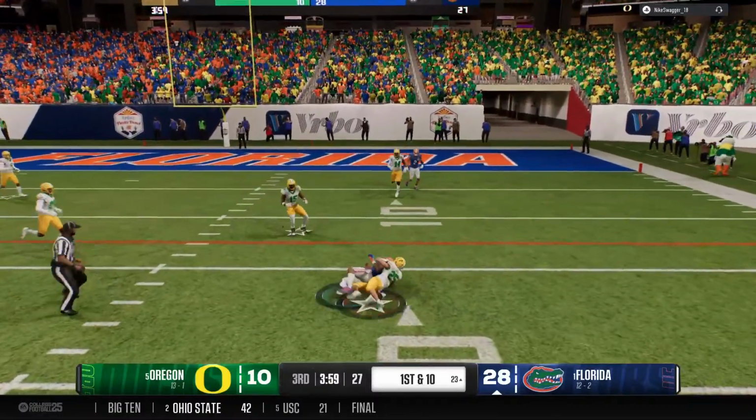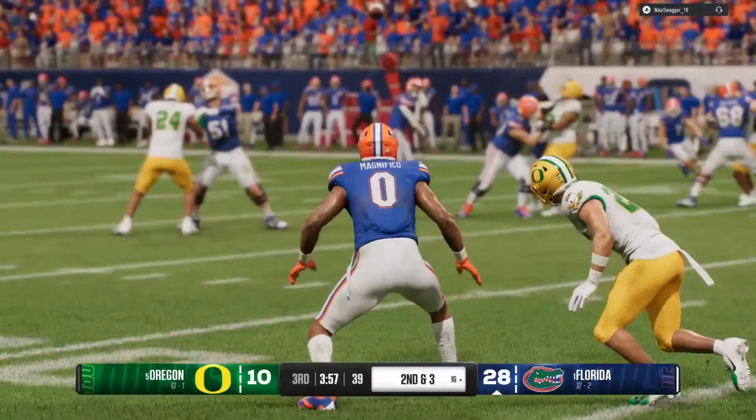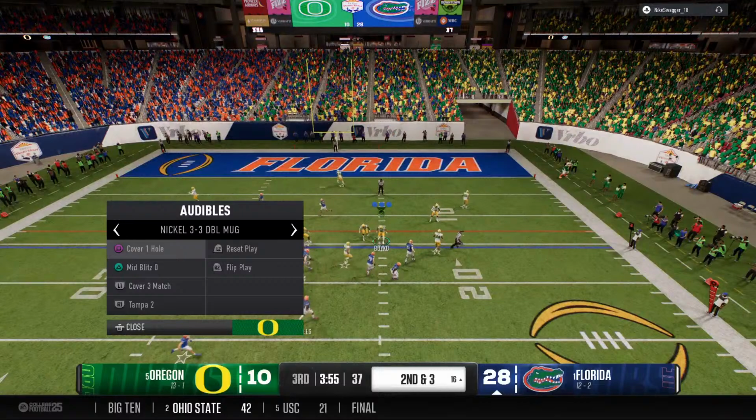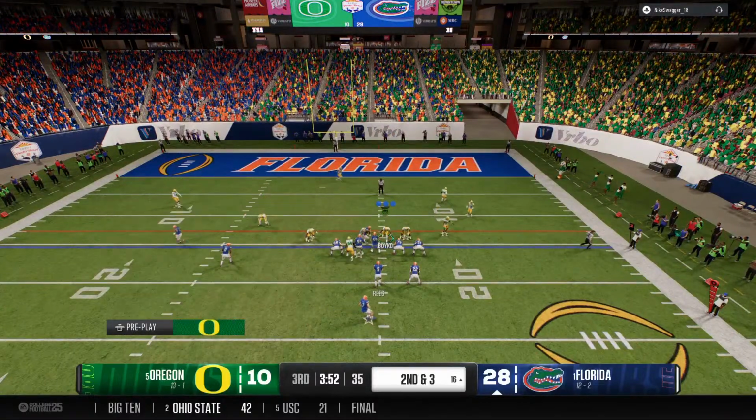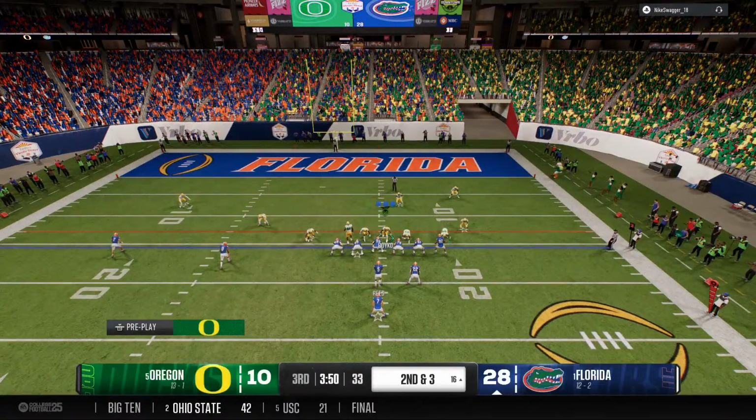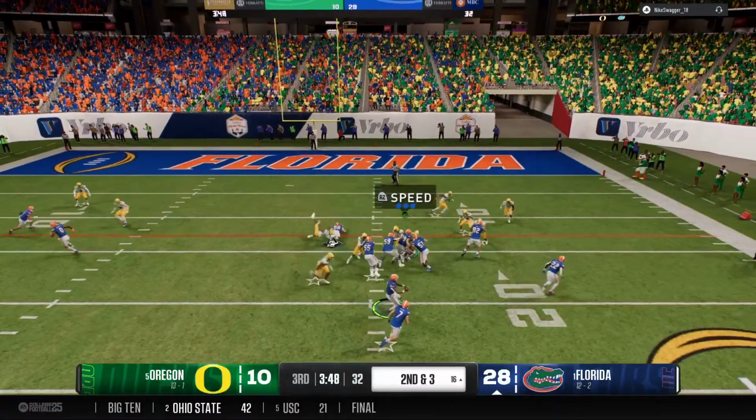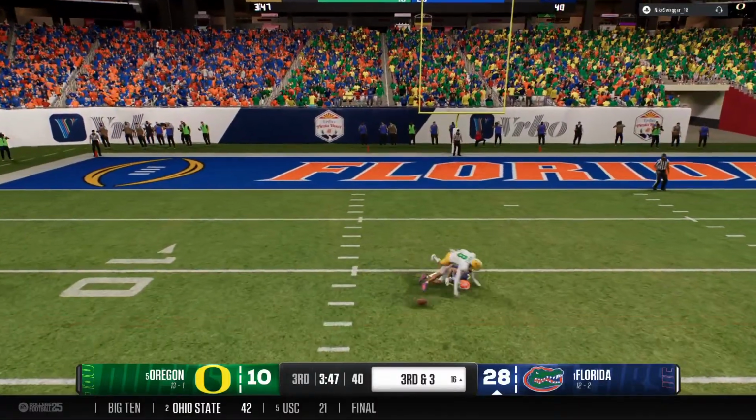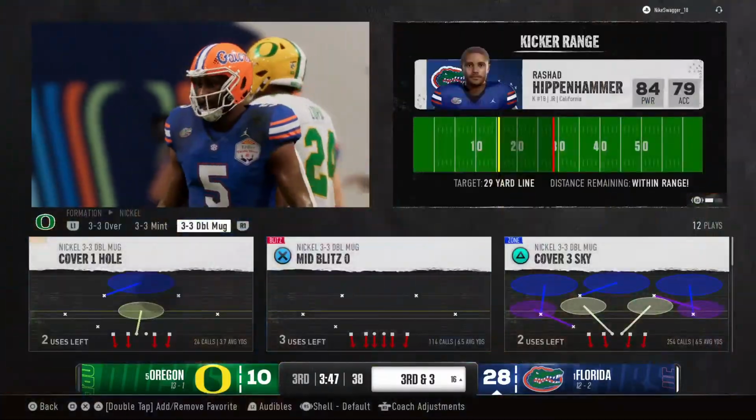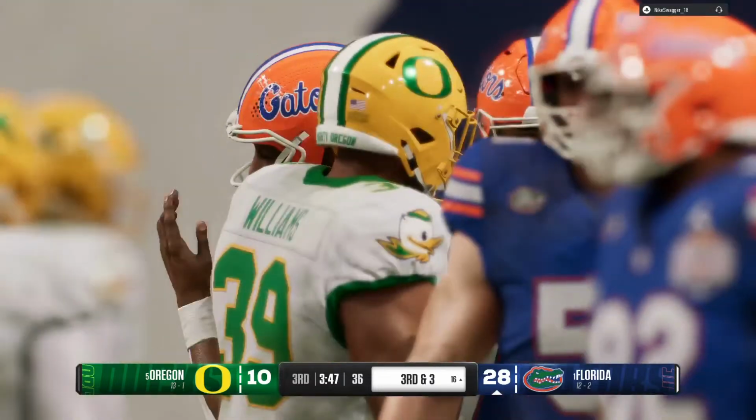Here, it's a little further downfield, but the same result as far as the potential and the big gain coming off of an RPO. The Gators are in the red zone. Pass ball is incomplete. There was a lot of contact. No penalty. Brings up third down.